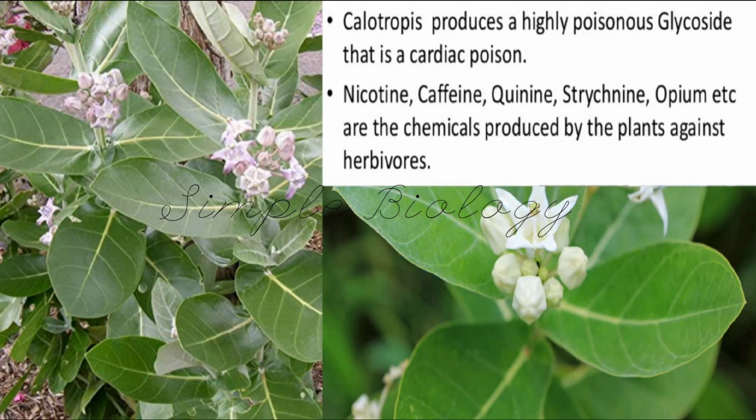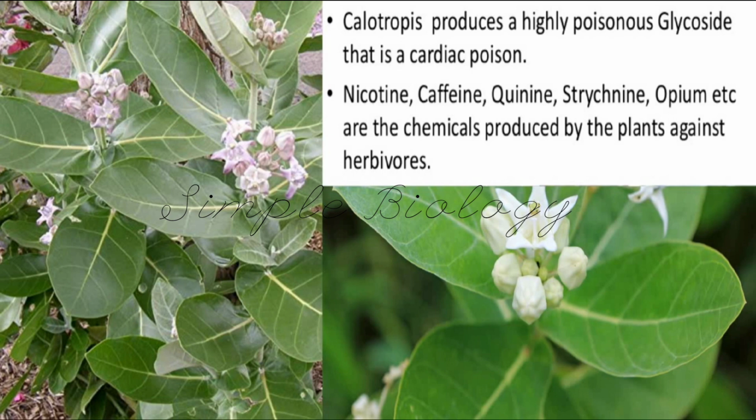No cattle will come and eat this plant because they have some poisonous glycoside that will affect the cardiac system of the animal. This is one of the defensive mechanisms of this Calotropis plant.